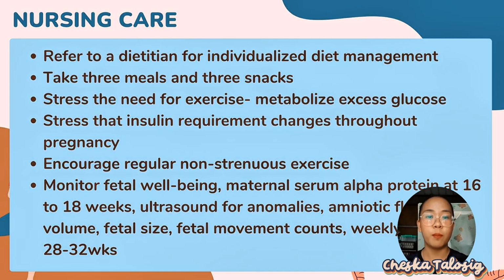Number 5. Monitoring the baby's health is another major responsibility. This includes maternal serum alpha-fetoprotein testing between 16 to 18 weeks to screen for birth defects. Next, ultrasounds to check for fetal anomalies, estimate fetal size, and measure amniotic fluid. Next is fetal movement counts to track the baby's activity. From 28 to 32 weeks onward, we perform weekly non-stress tests, or NST, to monitor fetal heart rate and well-being.